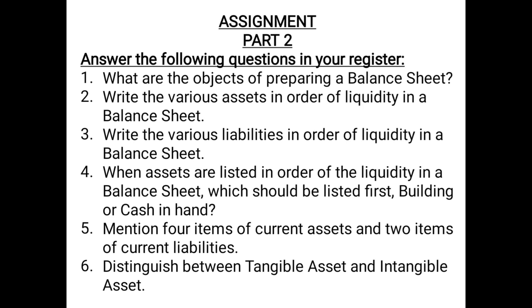Then question number 4: when assets are listed in order of liquidity in the balance sheet, that means current assets we show first and then the fixed assets, which should be listed first, building or cash in hand?